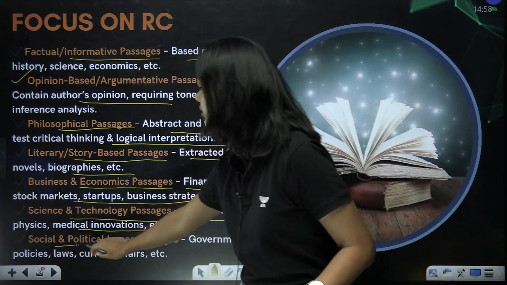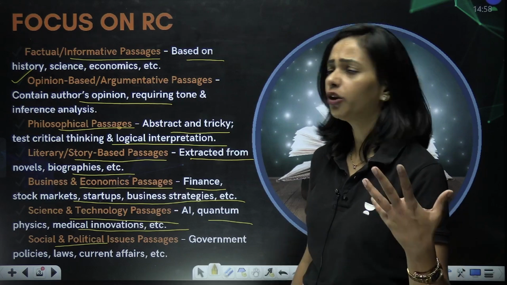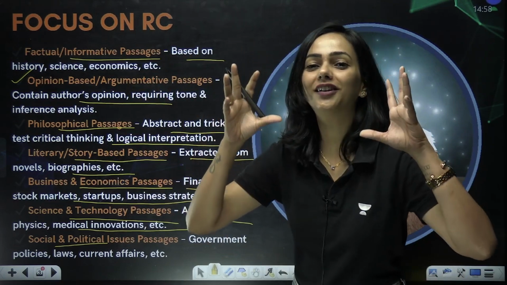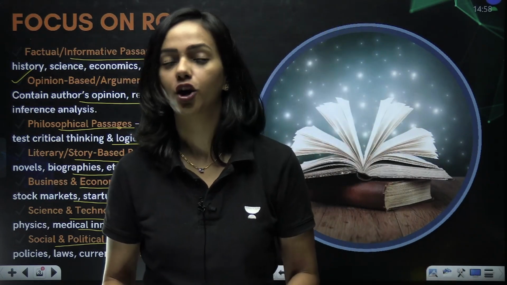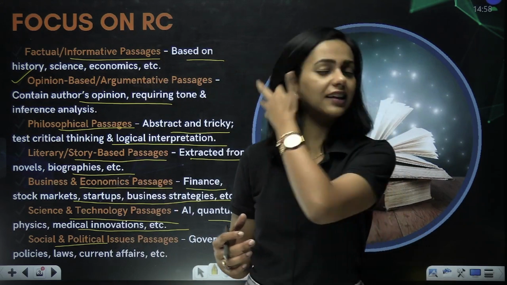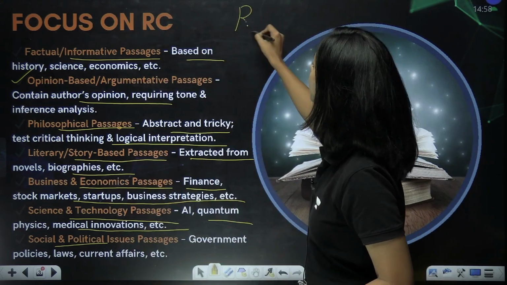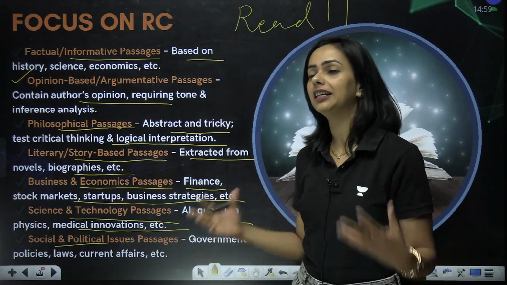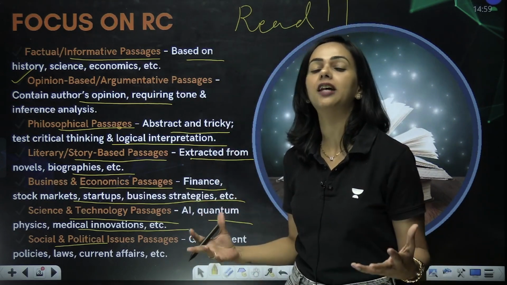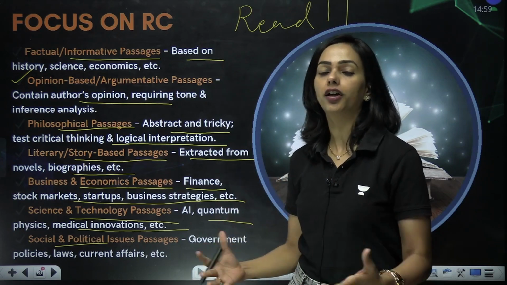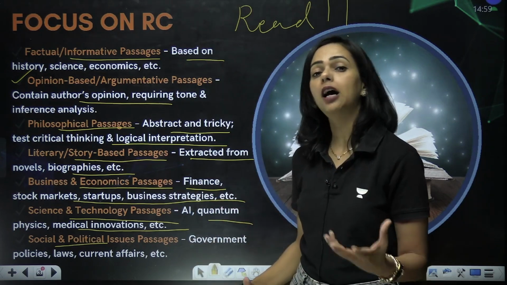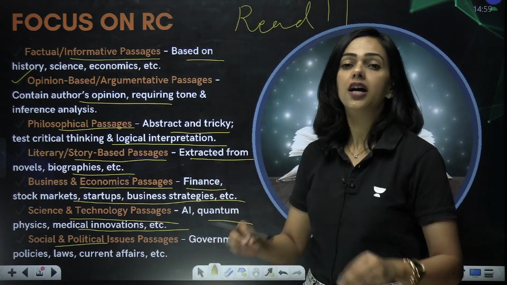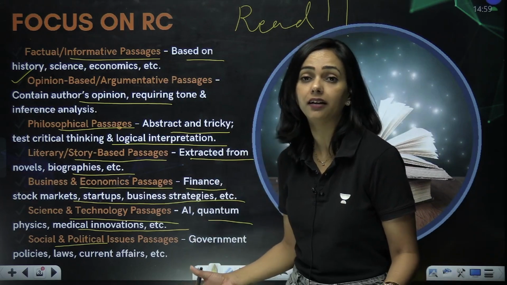Now last but not least, social and political issues passages. Now you see a pattern. All these topics are coming from the things or articles that you read in a newspaper. So if you are in the habit of reading the newspaper daily, that is why I always say read. This will get you in the habit of reading various types of passages, having an idea about various kinds of scenarios, and articulating what can happen next. This is also very important. So in some cases, there is an open-ended discussion left in the passage, and in some scenarios, there's a close-ended ending in the passage.